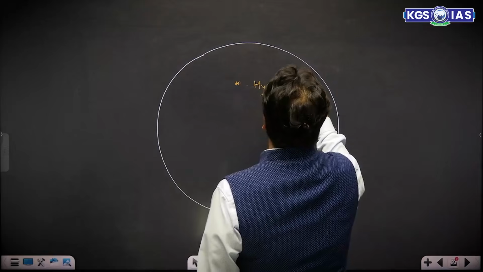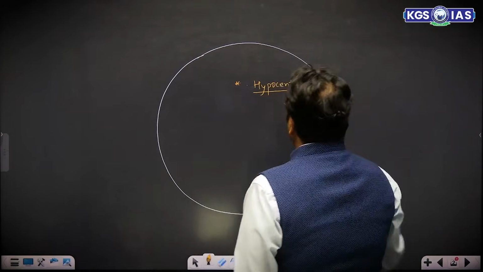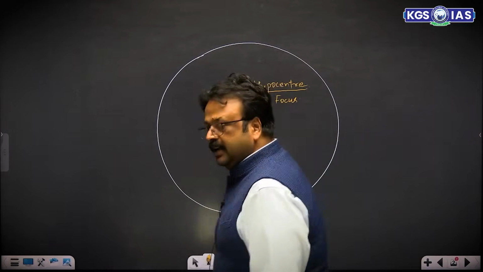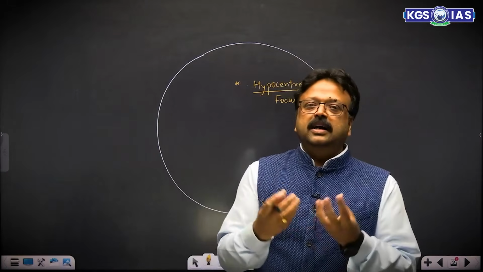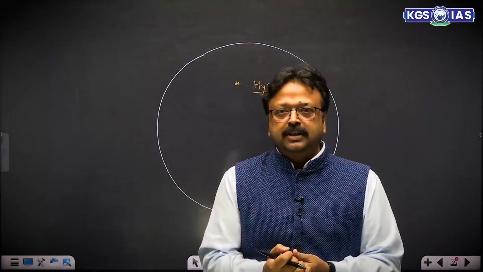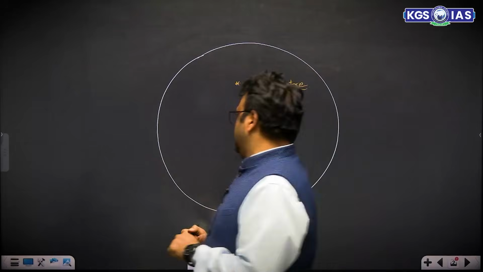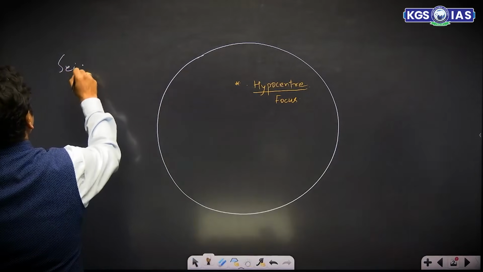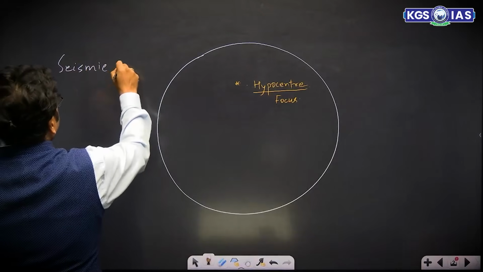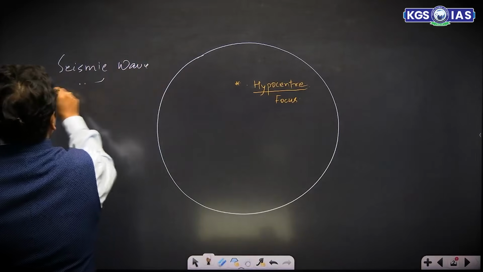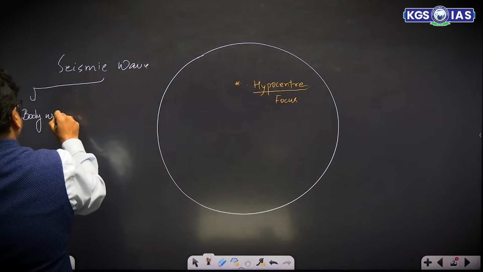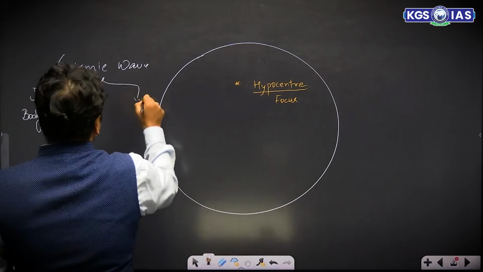of the earthquake, or it is also referred to as the focus. From here the energy is released and starts traveling in the form of seismic waves, which are of two types. One is called the body wave, and another is called the surface wave.